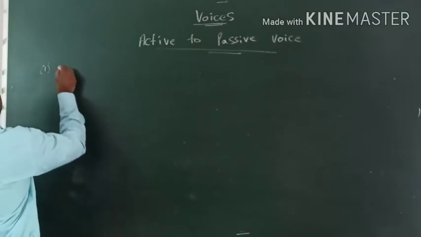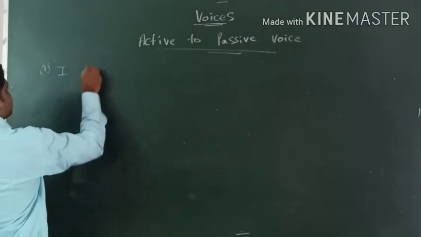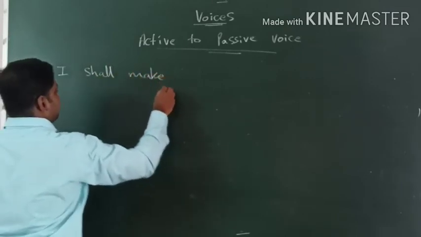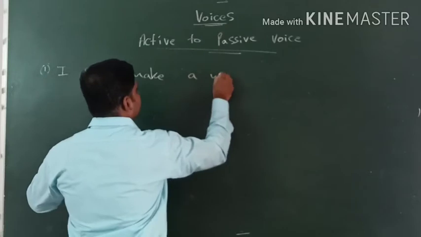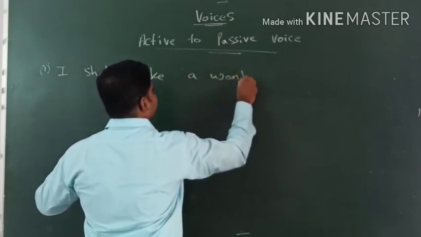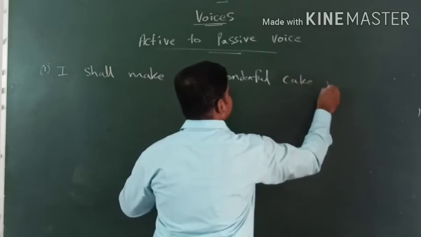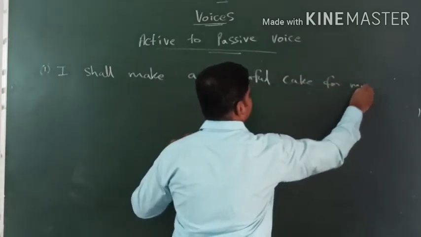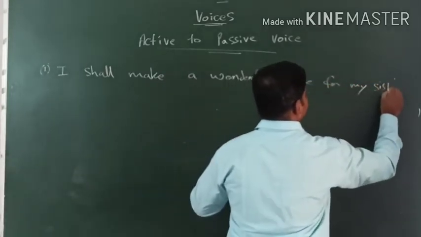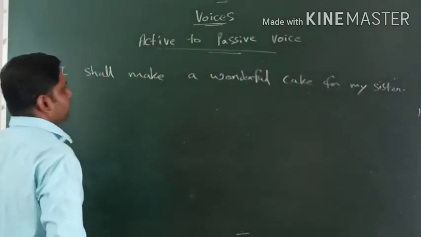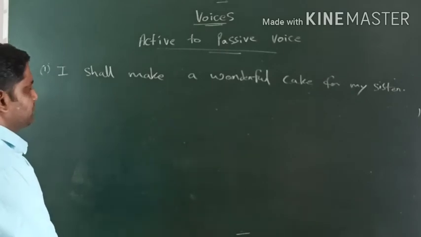Okay, so I shall make a wonderful cake for my sister. So this is the example I have written. I shall make a wonderful cake for my sister.